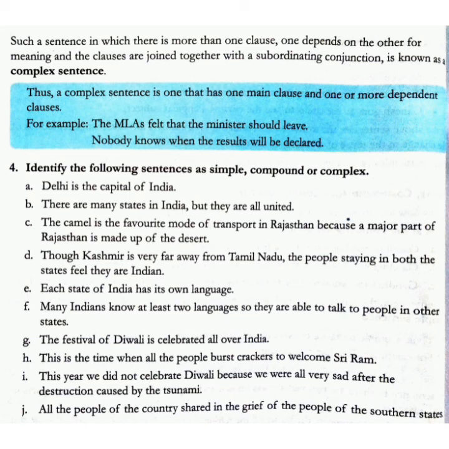It's a complex sentence. Next, this year we did not celebrate Diwali because we were all very sad after the destruction caused by the tsunami. This is again a complex sentence. And the last one, all the people of the country shared in the grief of the people of the southern states. This is a simple sentence.